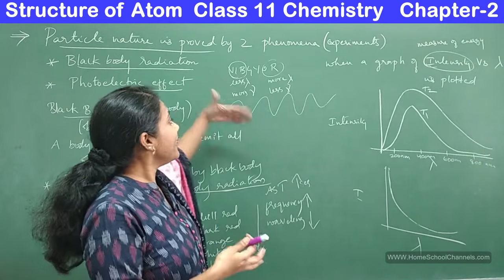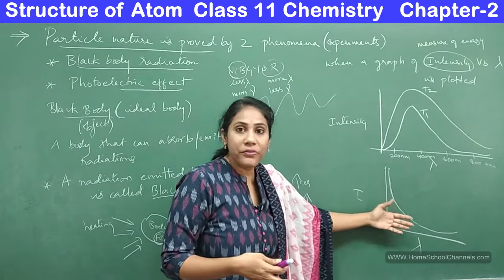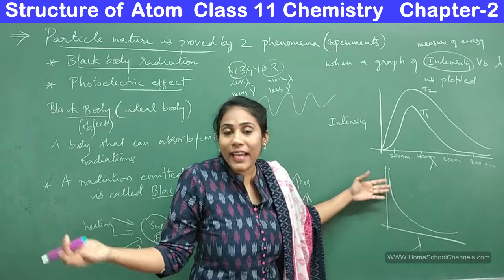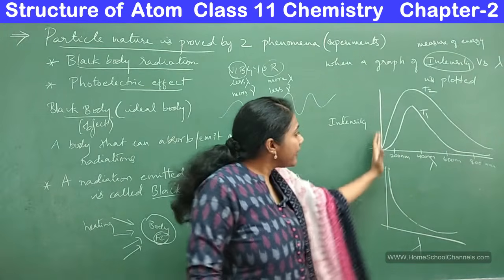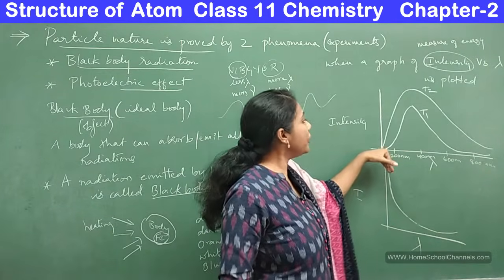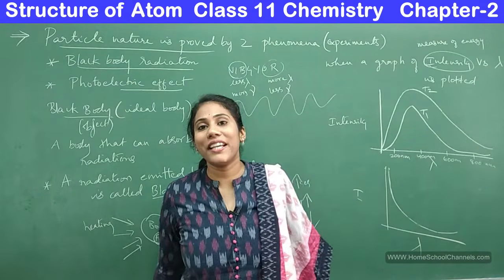If you think that the radiation is emitted in the waveform, then this must be the graph you should get experimentally. But this is not the graph you got. This is how you got the graph. It increased and then decreased. That means the radiation emitted is not continuous. The radiation emitted is discontinuous.